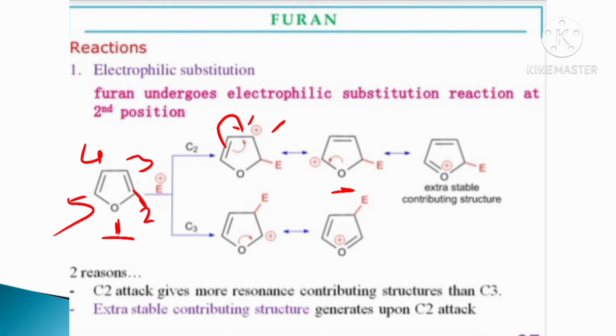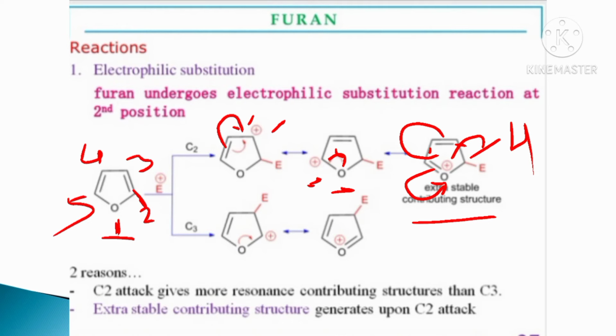Next, the lone pair of oxygen shifted here and stabilizes the secondary carbocation. Next, loss of this proton, this bond shifted here, this bond shifted here and this bond shifted on the oxygen atom, stabilizing the positive charge on oxygen and forming the structure like this.